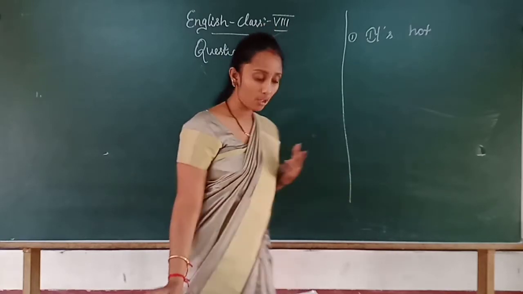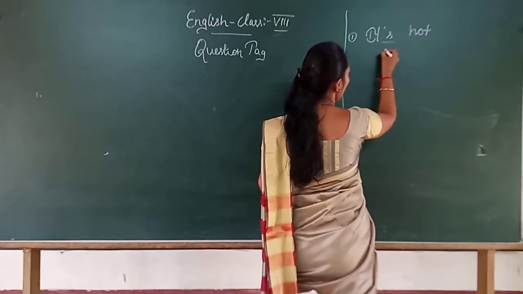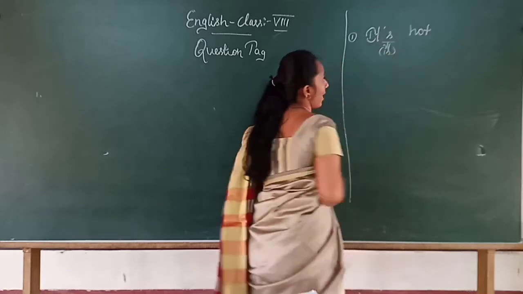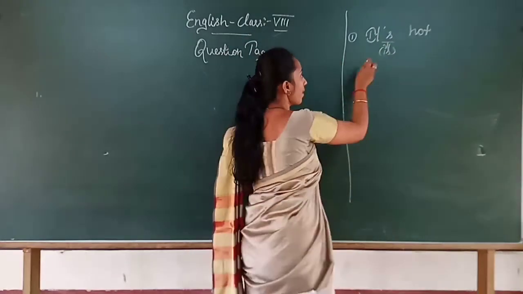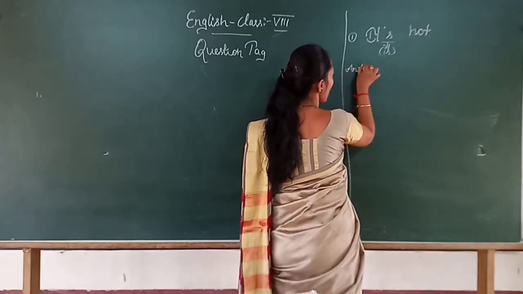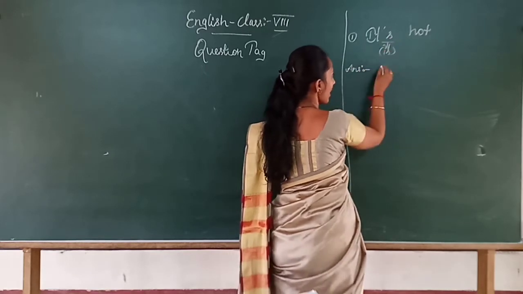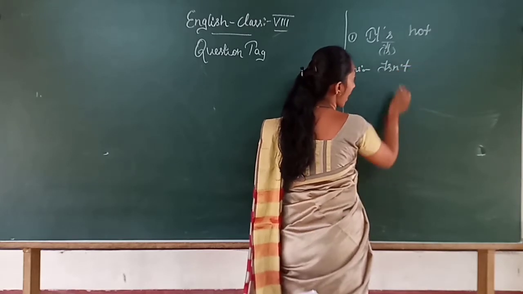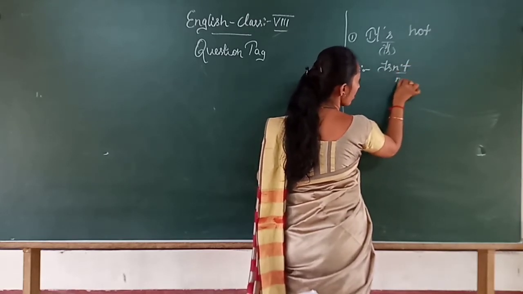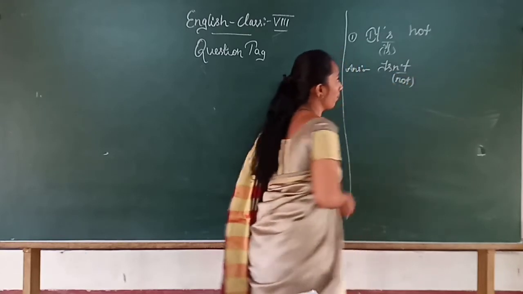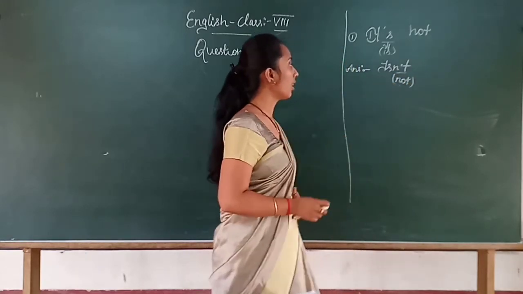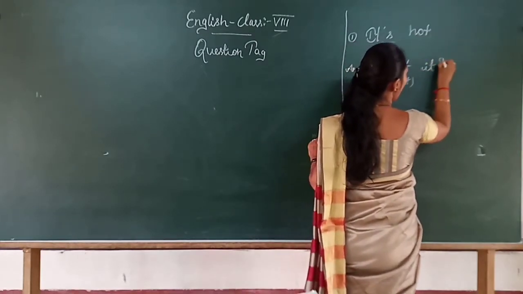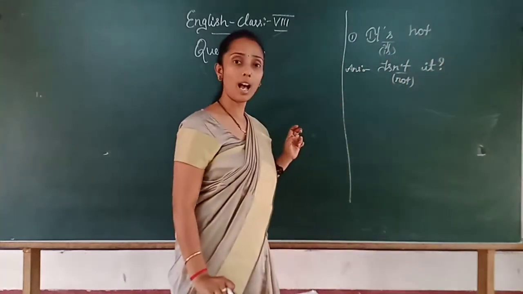How will you frame it? This is like an is, right? These apostrophes stand as is. You know the meaning. So when you are framing the question tag, it comes like this. Is will become is not. This apostrophe stands as not. By using this not, it becomes negative. Isn't it? This is the answer.